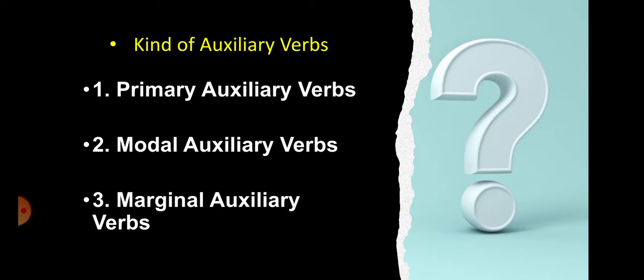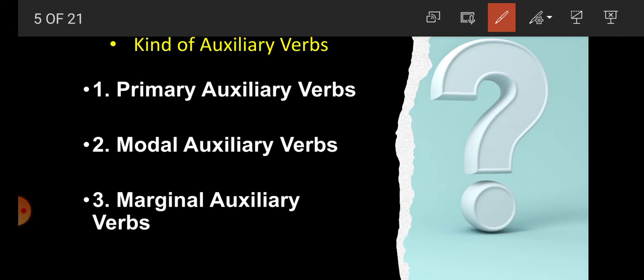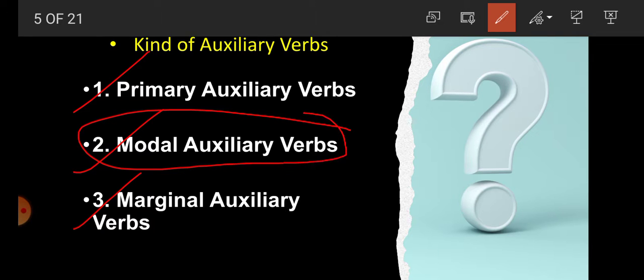Student, how many kinds of auxiliary verbs are there? There are three kinds of auxiliary verb. Number 1, primary auxiliary. Number 2, modal auxiliary. And number 3, marginal auxiliary. So in this video, we are going to read some rules related to modal auxiliaries. First, we will read some important facts about auxiliary verbs.